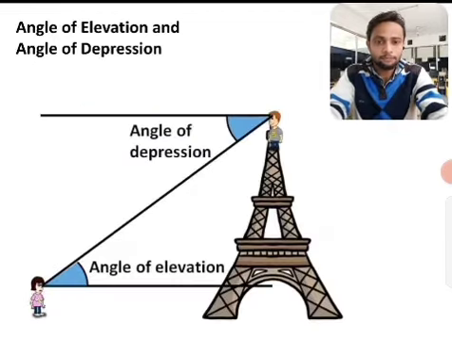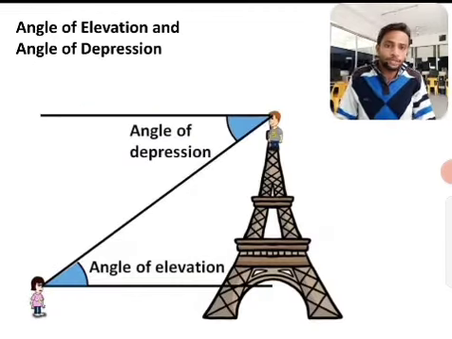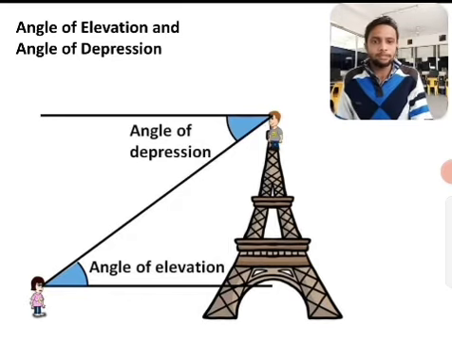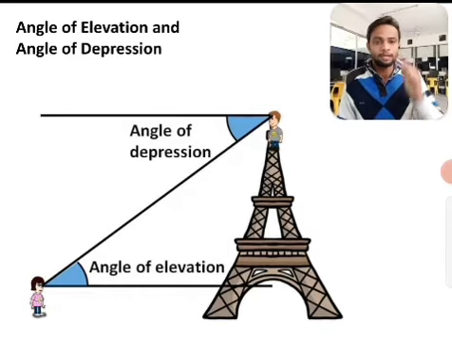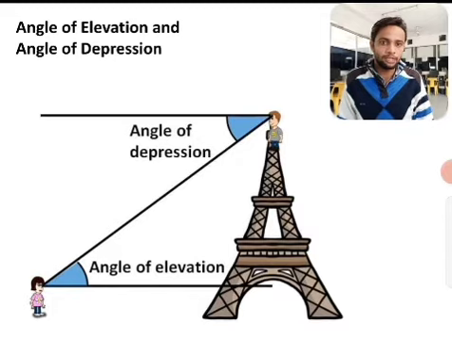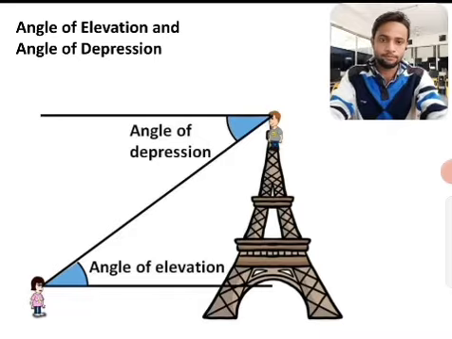Now let's see what the angle of elevation is. If we are standing on the ground and looking at the top of a tower, the angle formed by our line of sight with the horizontal is called the angle of elevation. Similarly, if we are standing on the top of a building and looking downward, the angle formed by the horizontal line and the line of sight is called the angle of depression.